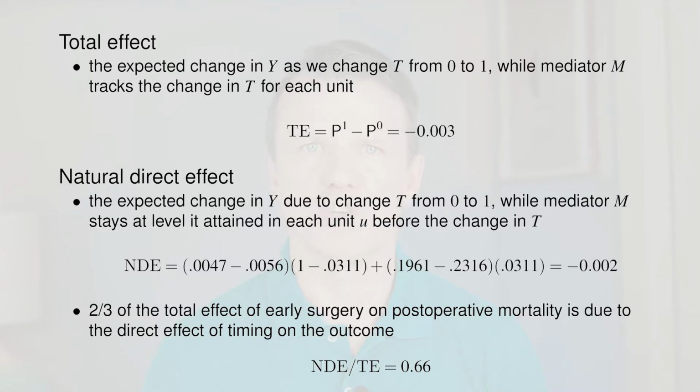This is the expected change in outcome after applying treatment when treatment changes the mediator in each unit. Expressed as the difference in marginal risks, the total treatment effect is the reduction in mortality by 3 cases for every 1,000 operations. Then we again calculate the expected outcome, but this time we keep the mediator at the levels it takes in each unit of the control group. The natural direct effect is a decrease of 2 deaths for every 1,000 operations.